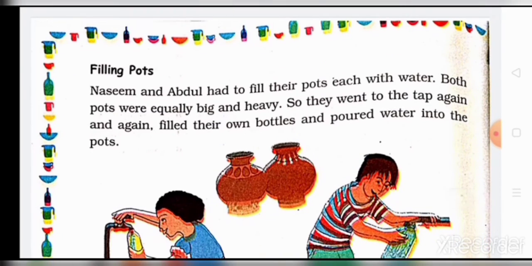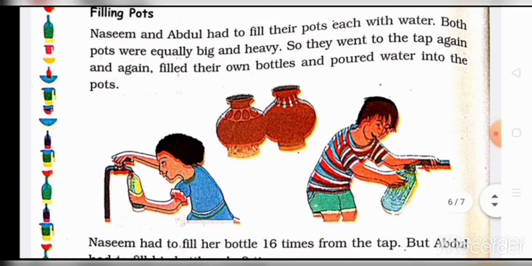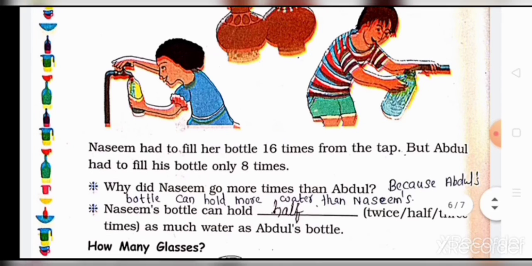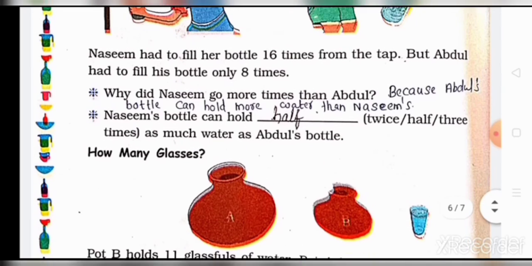Naseem and Abdul had to fill their pots each with water. Both pots were equally big and heavy. So they went to the tap again and again, filled their own bottles and poured water into the pots. Naseem had to fill her bottle 16 times from the tap, but Abdul had to fill his bottle only 8 times. Why did Naseem go more times than Abdul? Because Abdul's bottle can hold more water than Naseem's. Naseem's bottle can hold half as much water as Abdul's bottle.